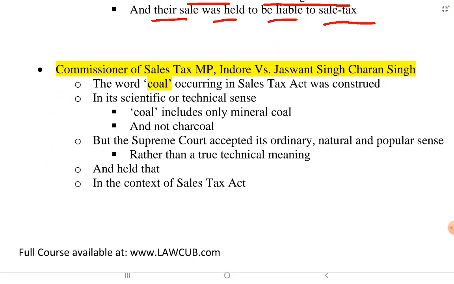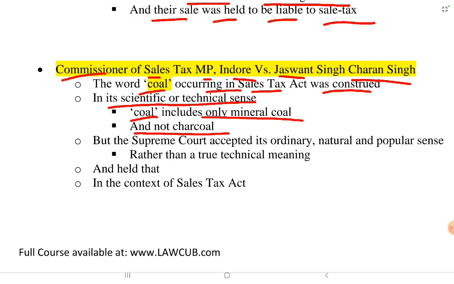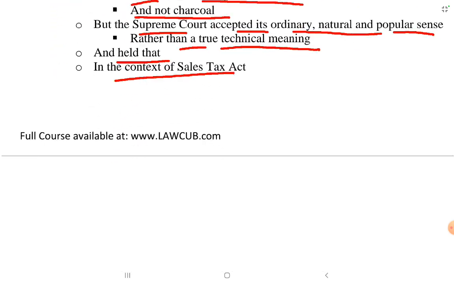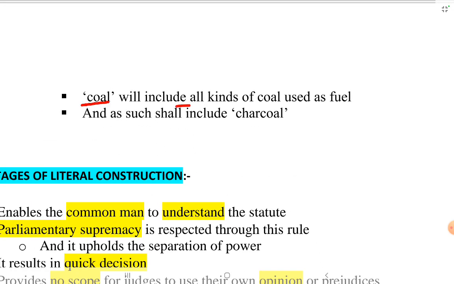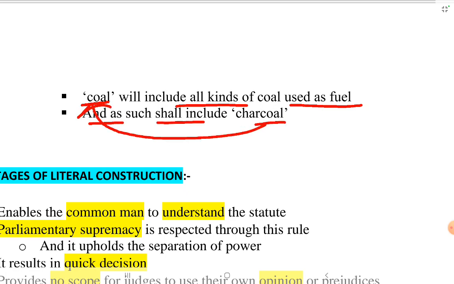Another one was the coal charcoal case. It was Commissioner of Sales Tax, Madhya Pradesh, Indore versus Jaswant Singh Charan Singh. In this case, the word coal occurring in the Sales Tax Act was construed. In its scientific and technical sense, coal includes only mineral coal and not charcoal. But the Supreme Court accepted its ordinary, natural, and popular sense rather than a technical meaning and held that in the context of the Sales Tax Act, coal will include all kinds of coal used as fuel and as such shall include charcoal. So charcoal was considered as a kind of coal, and it was held that tax can be imposed on charcoal as coal.